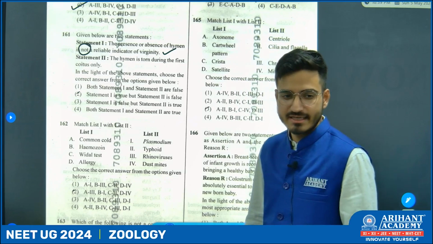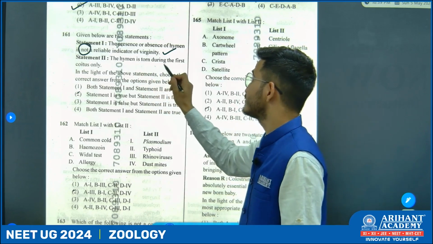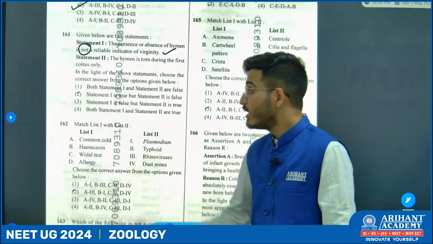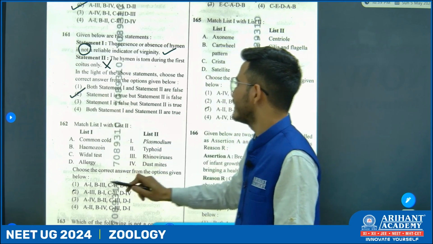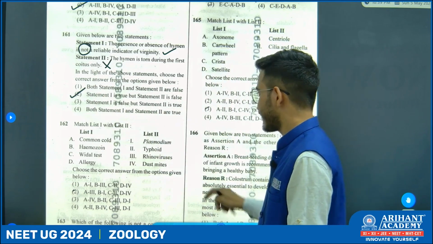Now, next question: the presence or absence of hymen is not a reliable indicator of virginity. Yes, this option is correct. Number 2, the hymen is torn during the first coitus only. This option is wrong. So statement 1 is correct while statement 2 is incorrect.